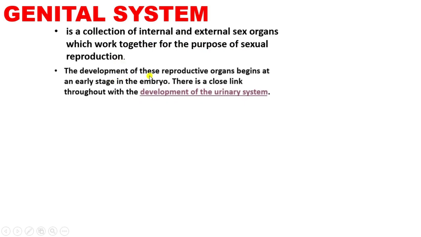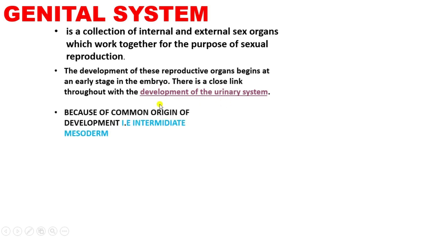So the development of these reproductive organs begins at an early stage in the embryo. When the embryo is at an early stage, there will be the development of these reproductive organs, that is internal and the external organs. And we know that there is a close link between the development of genital system and the development of the urinary system, because in our previous lectures when we discussed about the development of the urinary system, we learned that there is a close relation between the development of urinary and the genital system.